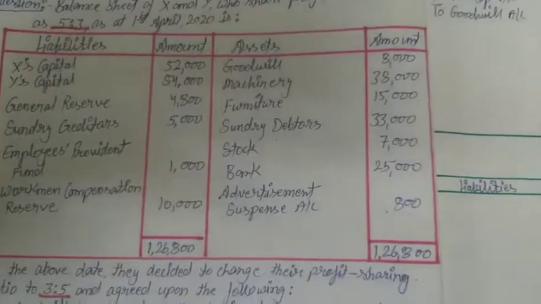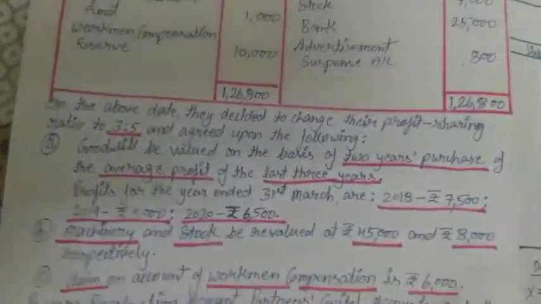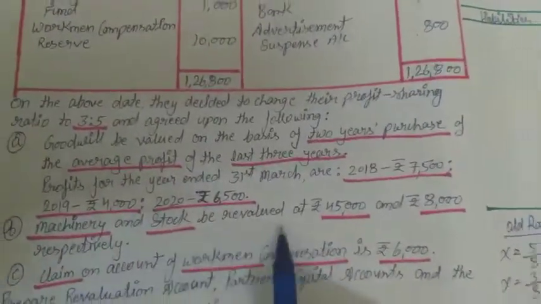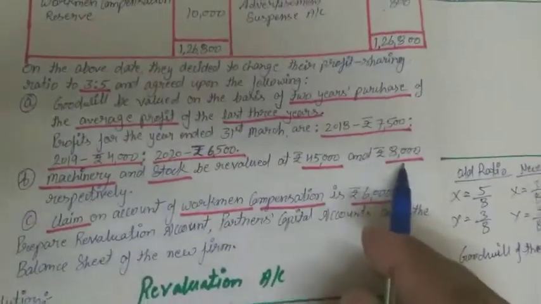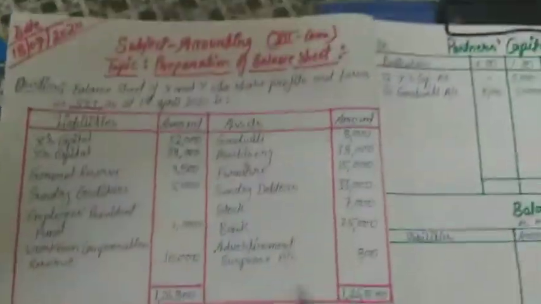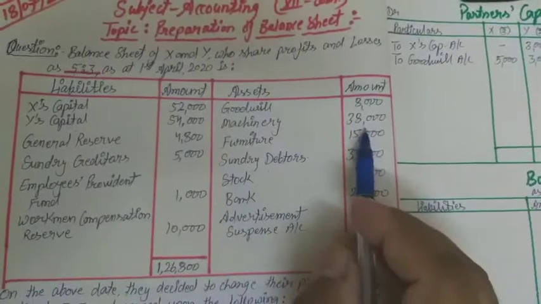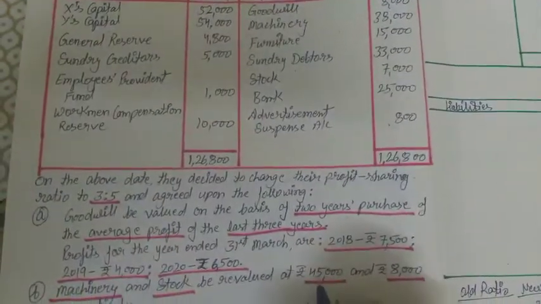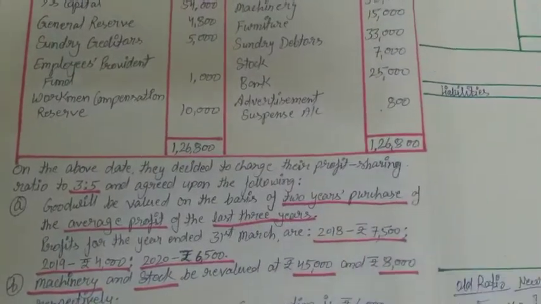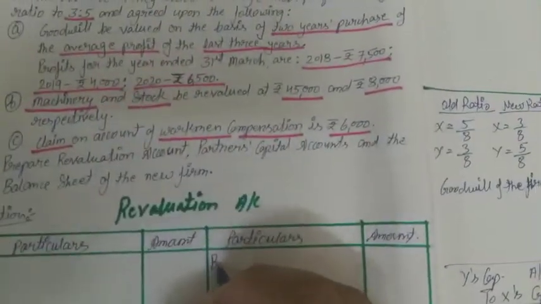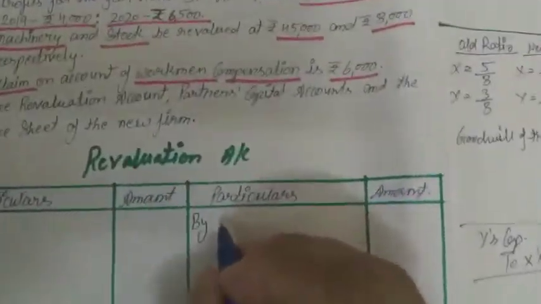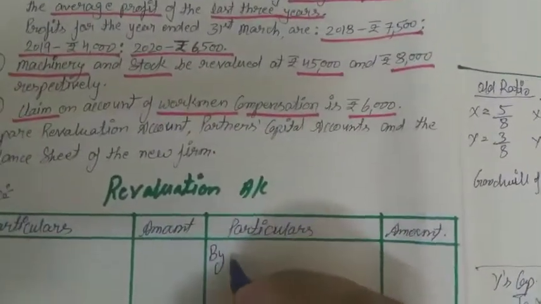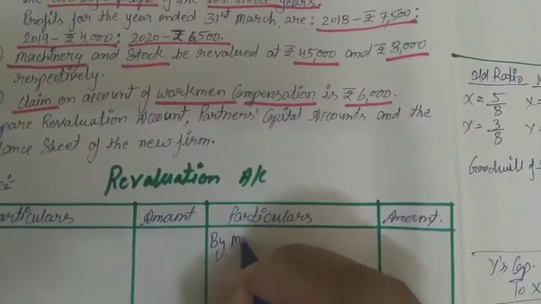So the treatment of goodwill already we have done. Now second point: machinery and stock be revalued at rupees 45,000 and 8,000. So machine value 38,000 was there, and now the value of machine is 45,000. So machine is increased, so the increased value of assets will come in the credit side of the revaluation account by machinery account.